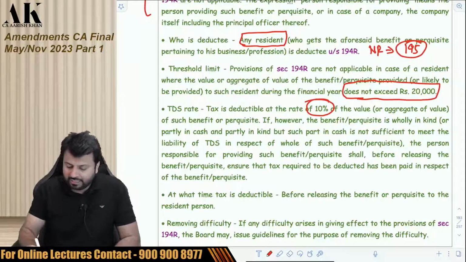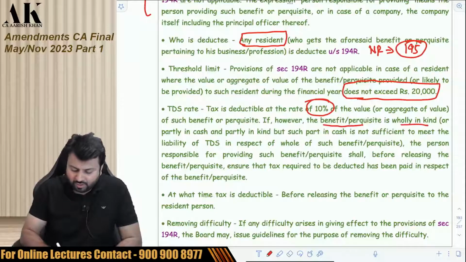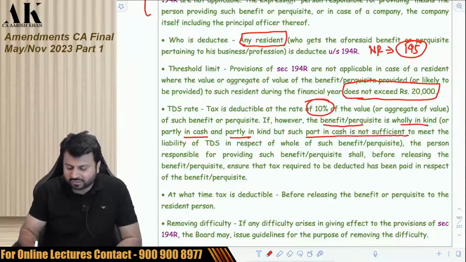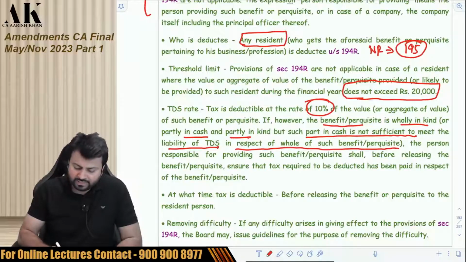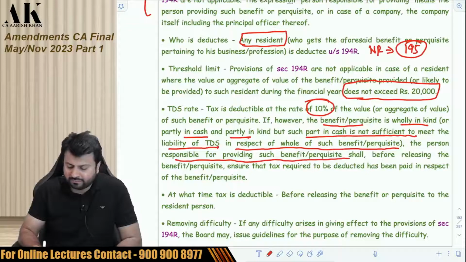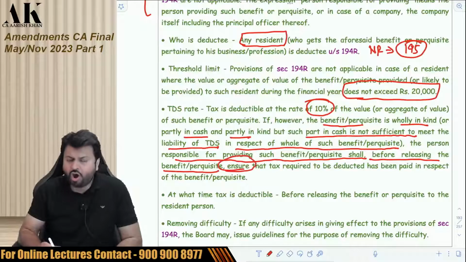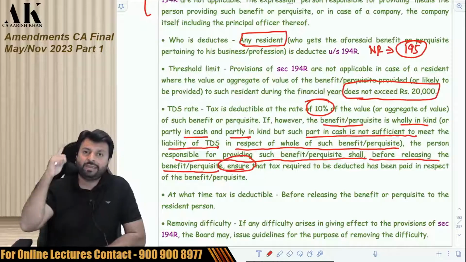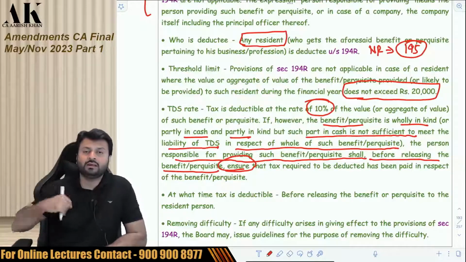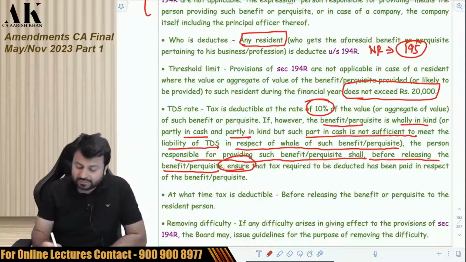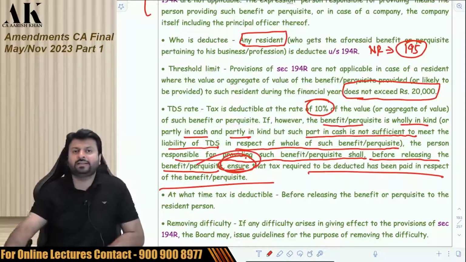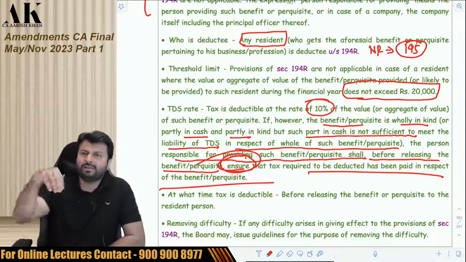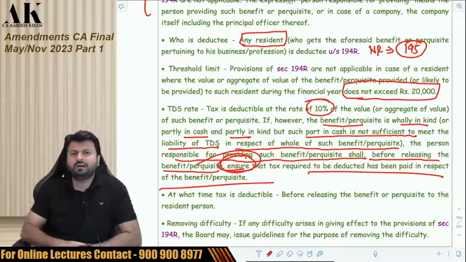Check it here. If, however, the benefit is wholly in kind or partly in cash, partly in kind, but the cash is not sufficient to meet the liability of TDS in respect of whole of such benefit or perquisite, then the person responsible for providing such benefit or perquisite shall, before releasing the benefit or perquisite, ensure that the tax has been paid. My liability is not to deduct. If I am paying in cash, if I am paying in money, my liability is to deduct. But if I am paying in kind, my liability is just to ensure that the other person has paid the tax on that benefit and perquisite. He will pay the tax, he will show me the challan, and then I will give the benefit.